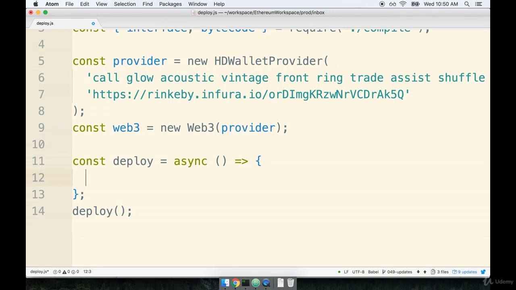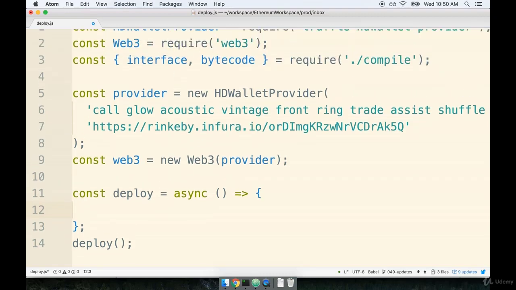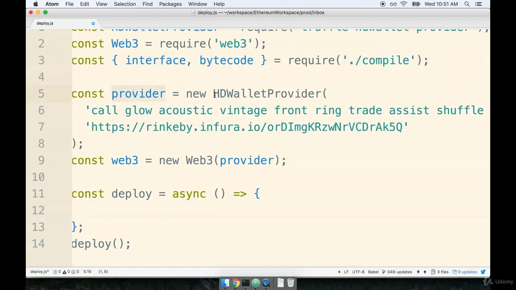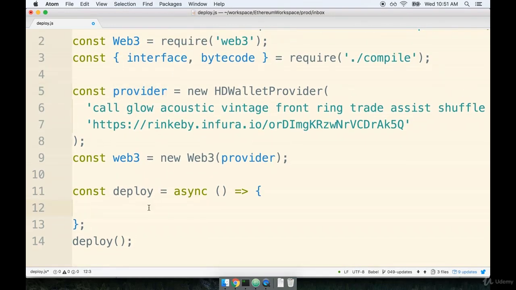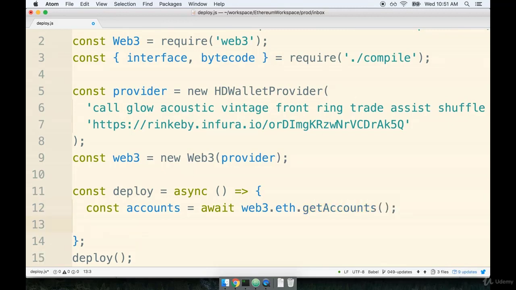We're first going to get a list of all the accounts that have been unlocked through our wallet provider right here. So we'll say const accounts equals await web3.eth.getAccounts, like so. Remember that I had said just a moment ago that the mnemonic contains not only our public key but also our private key.